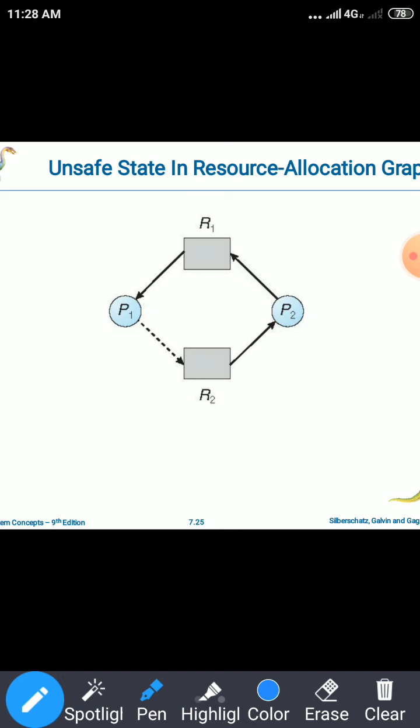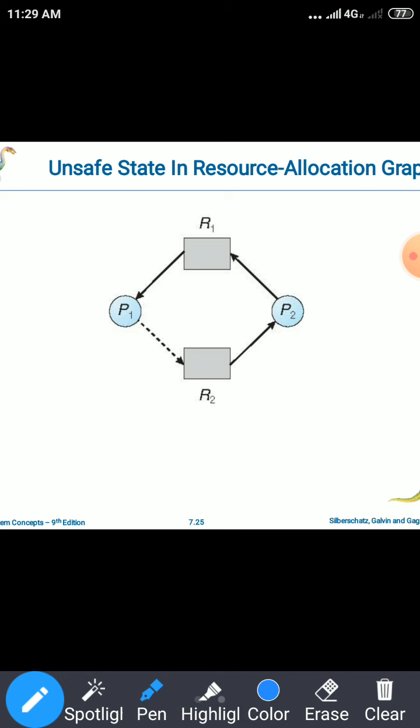So in this way, we are using the resource allocation graph to check whether the system will enter into the safe state or unsafe state. Unsafe state means when the cycle exists, then we say that the system is in the unsafe state. Because here, if resource R2 is allocated to the requesting process P2, then it results in a cycle, and we say that the system has entered into the unsafe state.